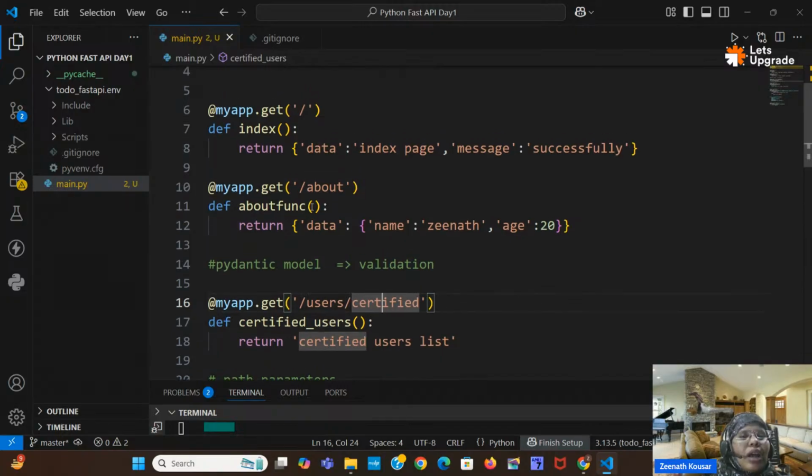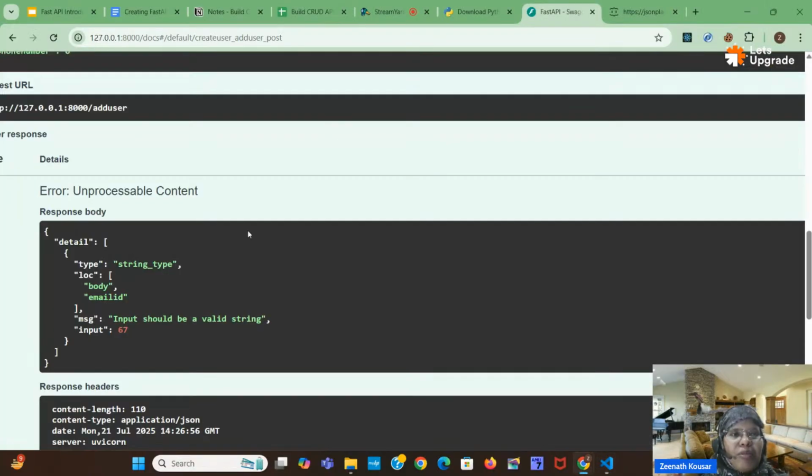So these GET requests we can check inside the browser as well. But when coming to POST, PUT and DELETE requests, those things we can check inside Postman. But instead of Postman, we can use the Swagger UI application, which FastAPI has inbuilt. This is easier than Postman.